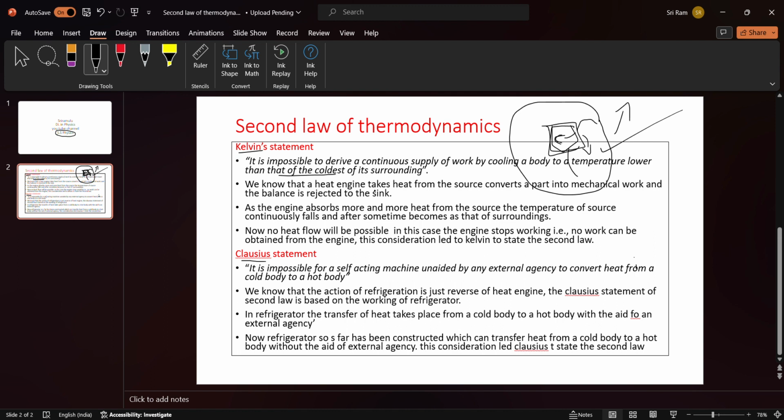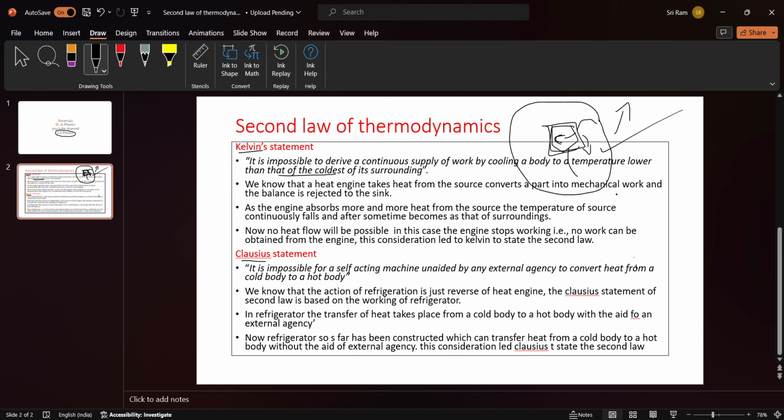We know that a heat engine takes heat from the source, converts a part into mechanical work, and the balance is rejected to the sink. If you understand the Carnot engine, then it is easy to understand. As an engine absorbs more and more heat from the source, the temperature of the source continuously falls, and after some time becomes that of the surroundings. All right. So if you take heat energy from the source continuously, the source generally maintains a high temperature.